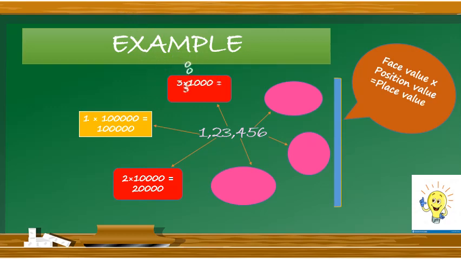Number 3. 3 into 1000 is equal to 3000. 3 is the face value and 1000 is the position value.